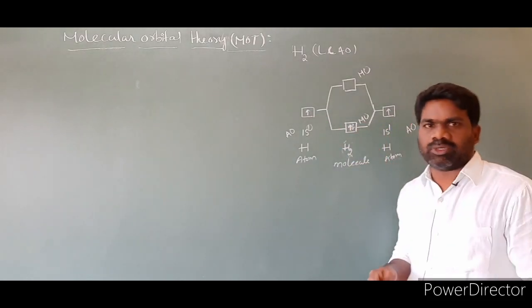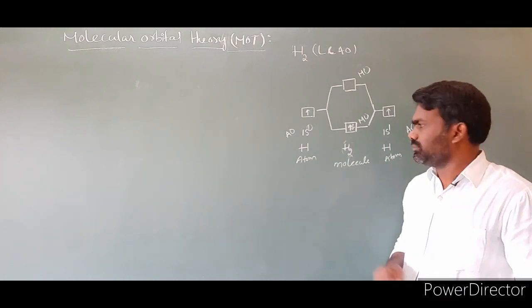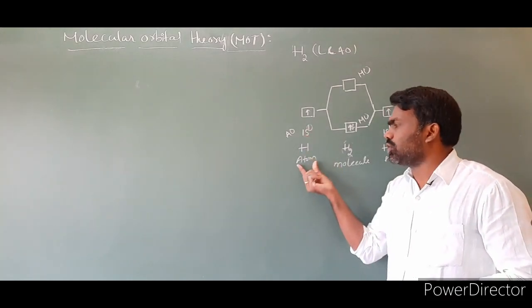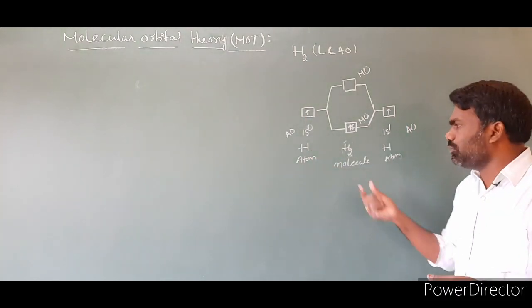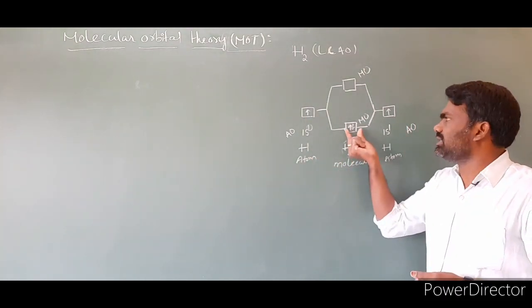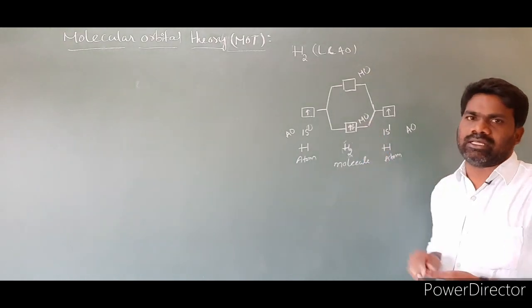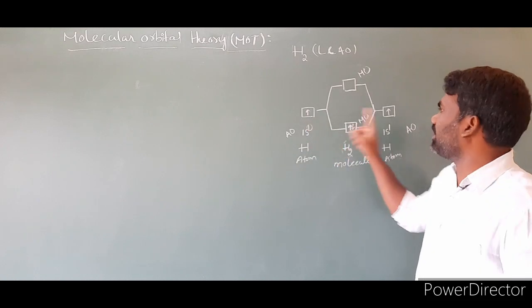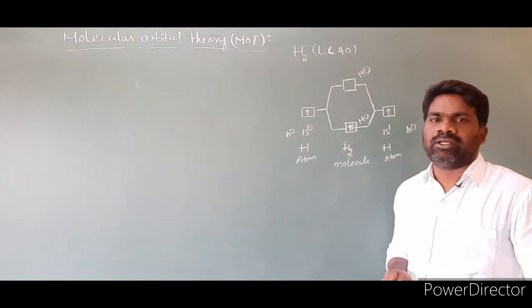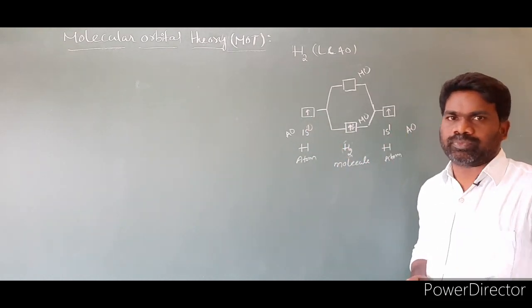Now the second postulate is: in atoms, electrons are present in atomic orbitals. In molecules, electrons are present in the molecular orbital, in the middle boxes. Electrons present in the middle are nothing but the molecular orbital. This is an atomic orbital, this is an atomic orbital. This is postulate number 2.